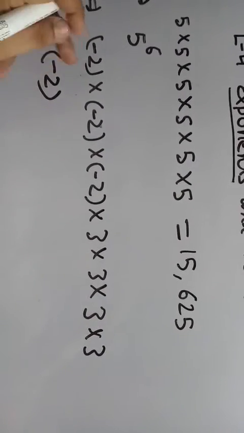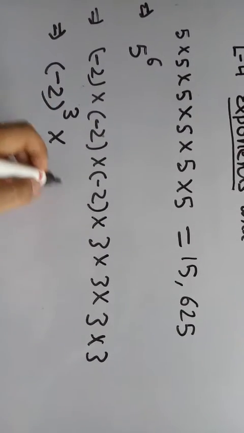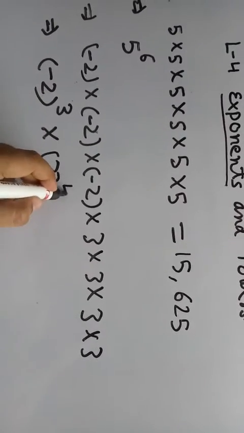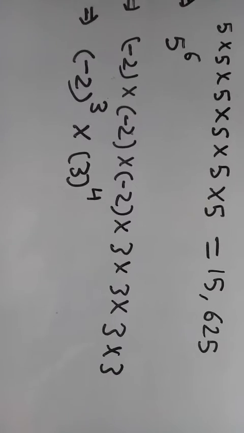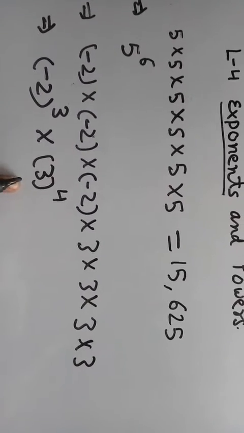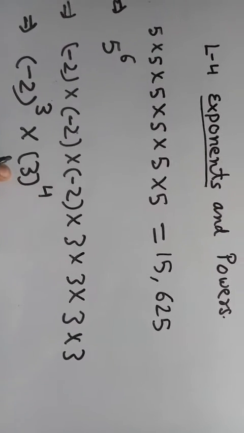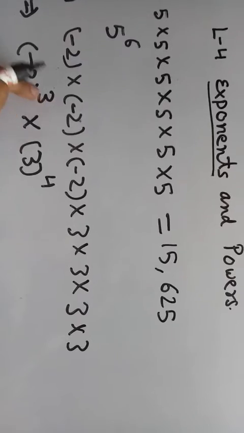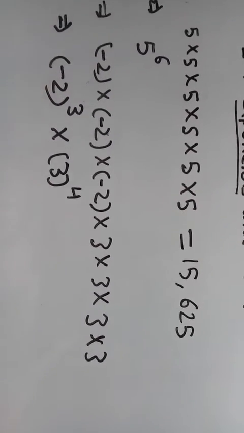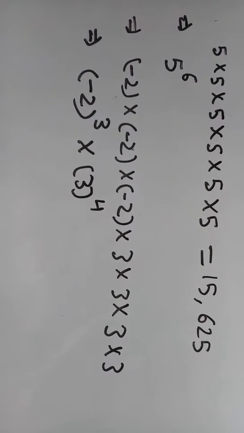Minus 2 is the base, 1 2 3, 3 is the power. 3 is the base, and 1 2 3 4, the power is 4. Another pronunciation of 3 raised to the power 4 is the fourth power of 3. Here is the third power of minus 2. I hope all of you understand. Clear?